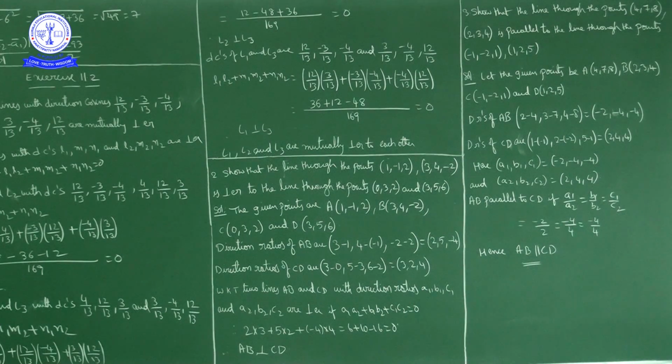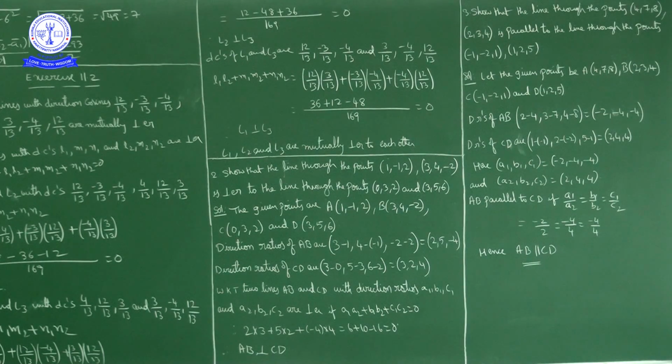This condition was already discussed in the last class. Two lines whose direction ratios are a1, b1, c1 and a2, b2, c2 are perpendicular to each other if a1 a2 plus b1 b2 plus c1 c2 is equal to 0. Now 2, 5, minus 4 we consider as a1, b1, c1 and 3, 2, 4 as a2, b2, c2. So a1 a2 is 2 into 3 plus b1 b2, 5 into 2, plus c1 c2, minus 4 into 4. How much is it? 6 plus 10 minus 16 is 0. The total is 0, so the direction ratios are perpendicular to each other.